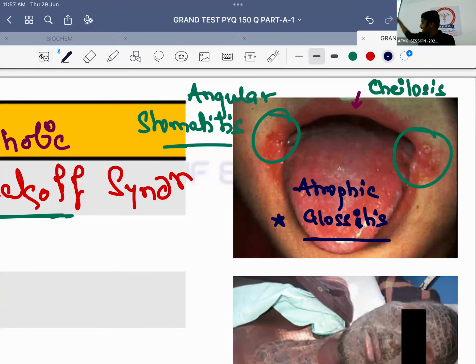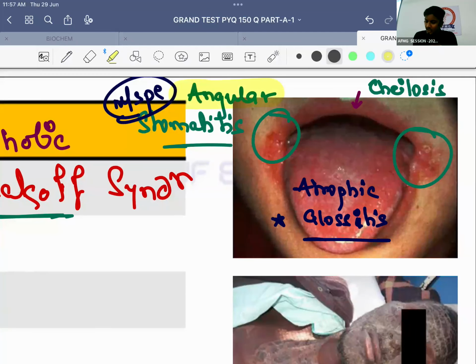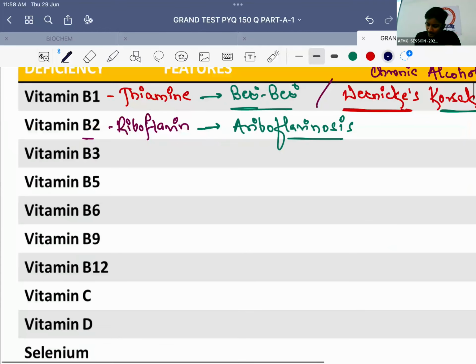Important. If they ask you, out of these three classical features of ariboflavinosis, which is the most characteristic or the most specific feature? Very good. The most specific feature should be angular stomatitis. So quickly, what is the classical triad of ariboflavinosis? First is cheilosis. Second is angular stomatitis. Third is atrophic glossitis. Atrophic glossitis can form beefy red tongue known as magenta tongue, or red and white patches, geographic tongue. Most specific or most characteristic feature is angular stomatitis. Vitamin B3 next.